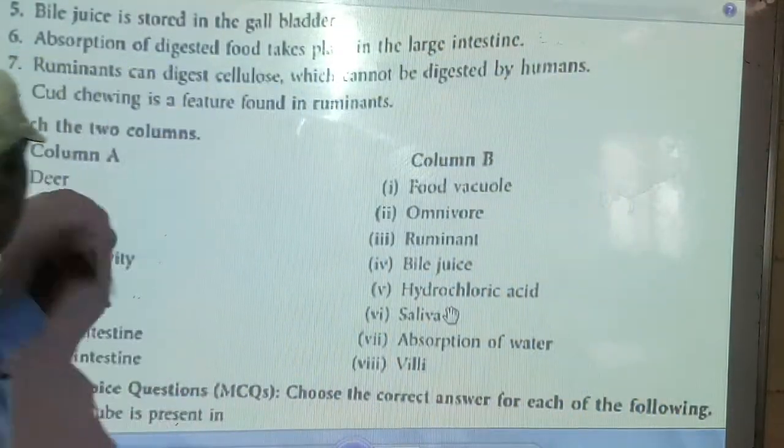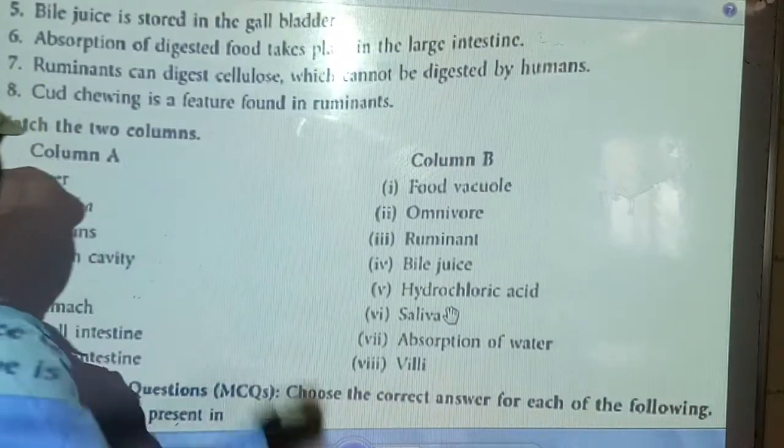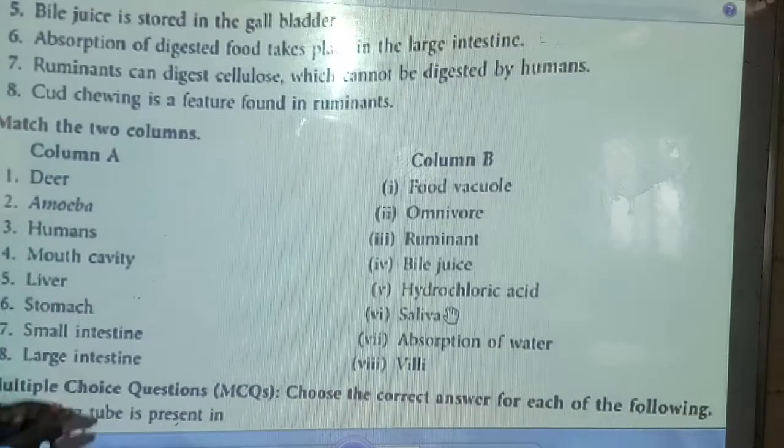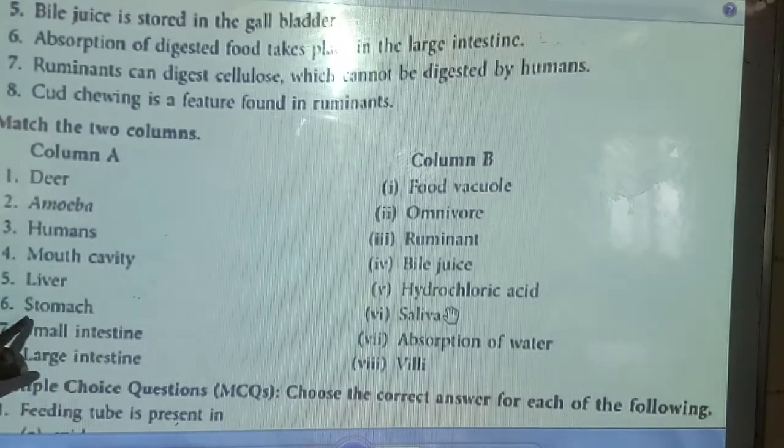Now, friends, here column A and column B are given, and you have to observe and find the suitable answers. First read them once. Column A: deer, amoeba, human, mouth cavity, liver, stomach, small intestine, large intestine.